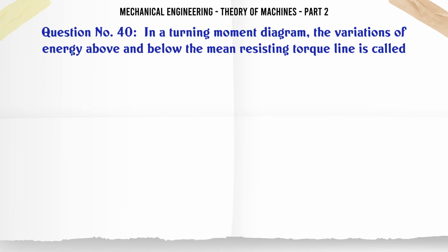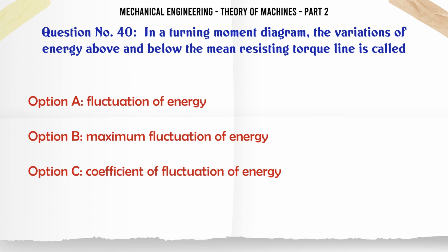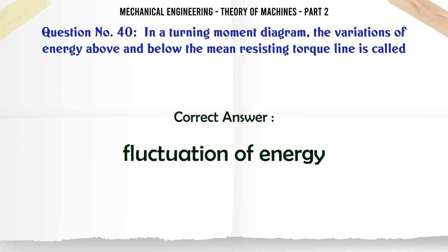In a turning moment diagram, the variations of energy above and below the mean resisting torque line is called A. Fluctuation of energy. B. Maximum fluctuation of energy. C. Coefficient of fluctuation of energy. D. None of these. The correct answer is fluctuation of energy.